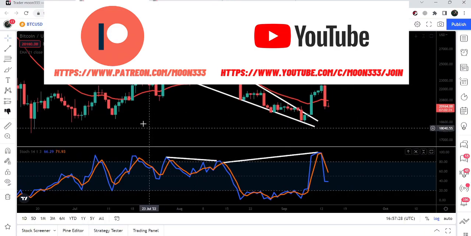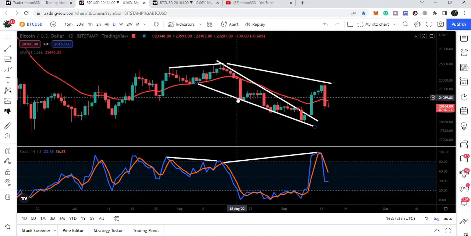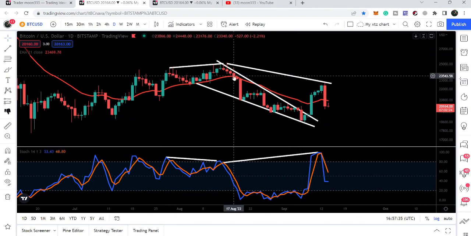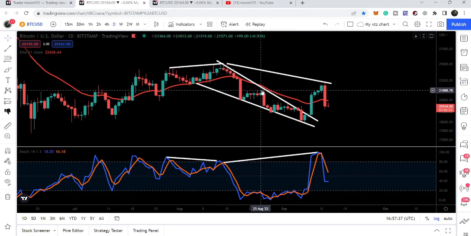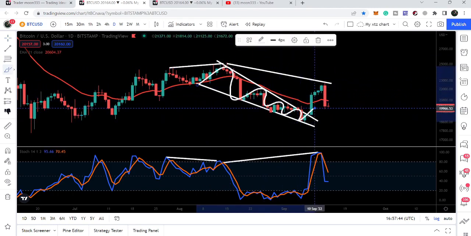So let's start the analysis, and first of all let me begin with this daily time frame chart. And here we can see that Bitcoin formed this falling wedge pattern. We had a bounce here, here and here as well, and you can see we got rejected, and the movement was getting squeezed and more squeezed, and here we broke out the resistance.